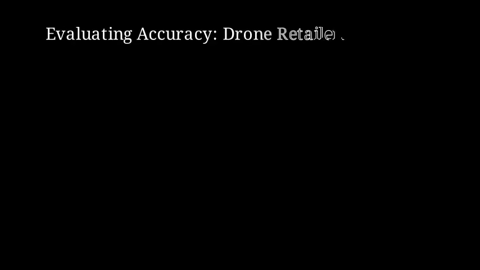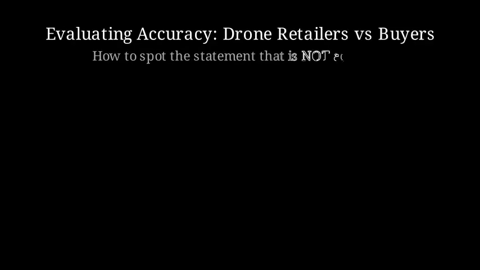Welcome to Math GPT. In this video, we will answer a question about unmanned aerial view drones. The question asks which statement is not accurate about the retailers of these drones or the buyers of these drones. To solve this, we need a clear checklist of what is generally true for retailers and for buyers. Then we can test statements against that checklist.